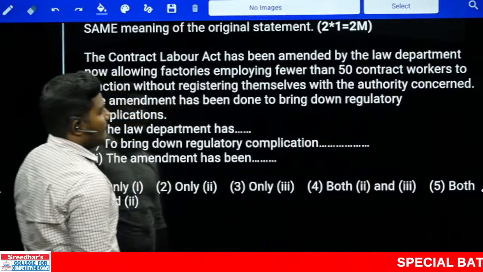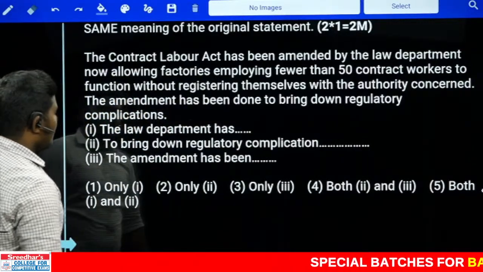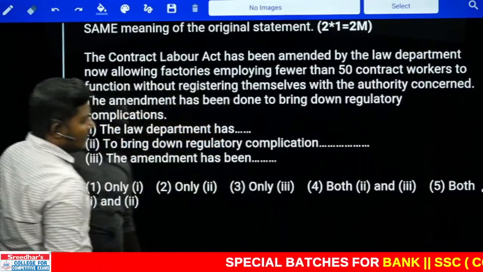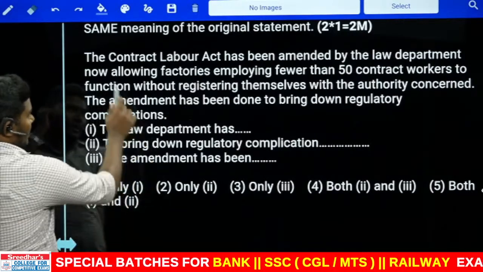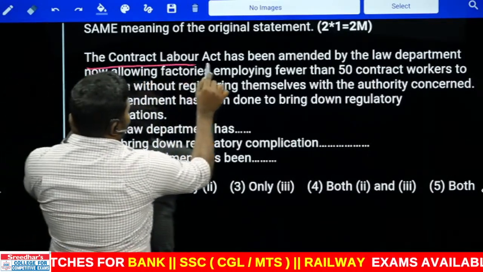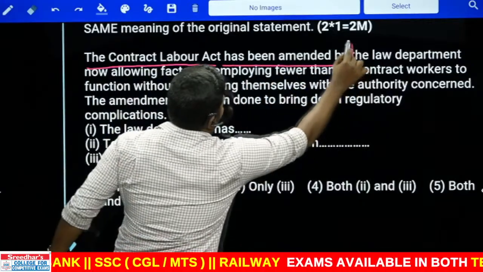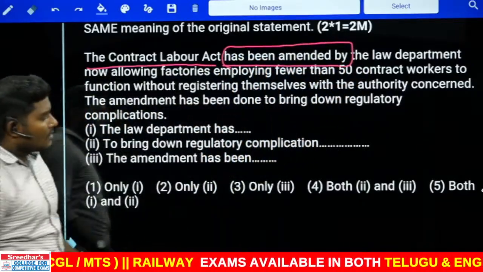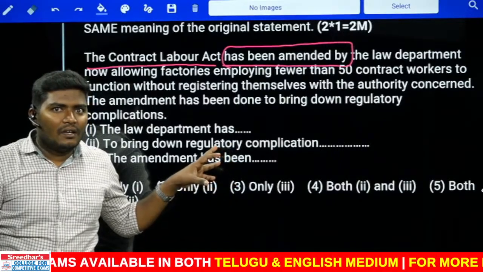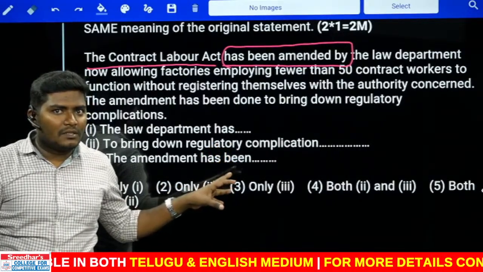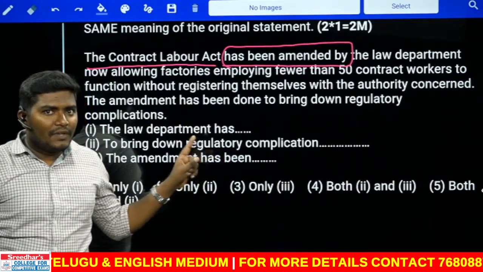Next, starters. There are 2 starters. Okay, at the end I'll be very quick, the time is up. Look at this. The Contract Labor Act has been amended by starters, which is the topmost categorical set of questions asked in the mains. Be very careful. This thing will help you in the mains.